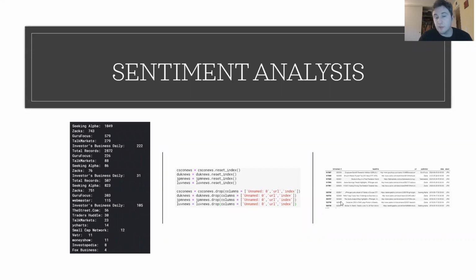So I had to reset each of the indexes for each different news article set. And then I just dropped the extra stuff that wouldn't really help with the analysis: the URL, the index field that was created by creating a new index, and then the unnamed column, which just seemed to be part of the article count. And then this right here is, again, just a general shape of the data set from previous code.